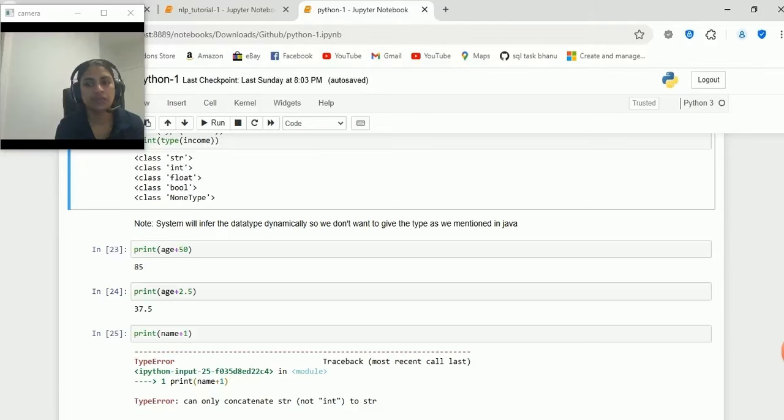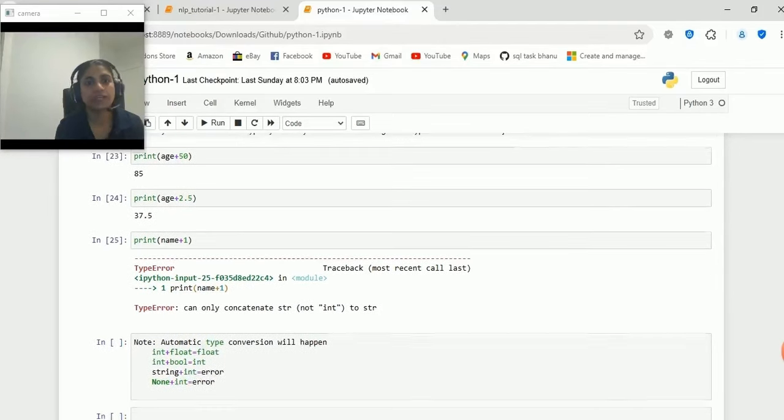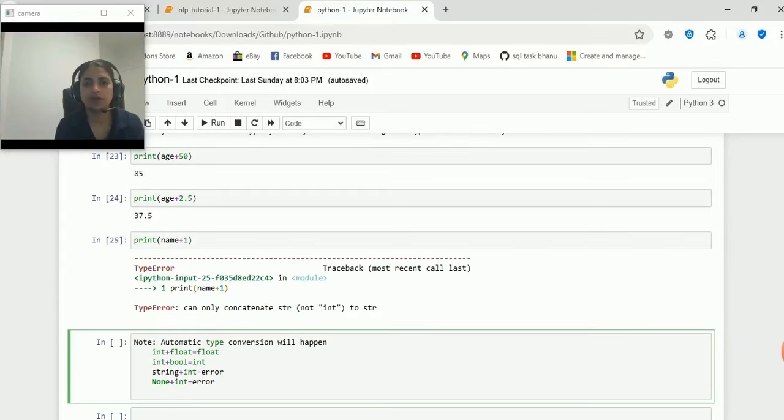So if we give int plus float, we will get float, and if we give int plus bool, we'll get int. But for string and none, we get an error. Because if you see here, print name plus 1, name is a string plus 1 is int, so string plus int, we will get an error. I hope you guys understood till now.